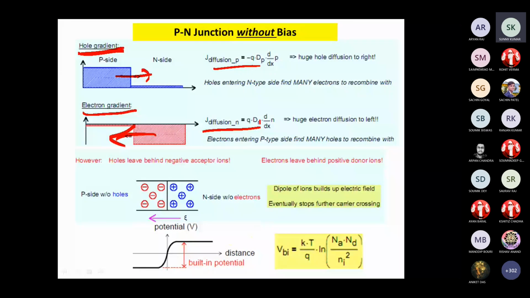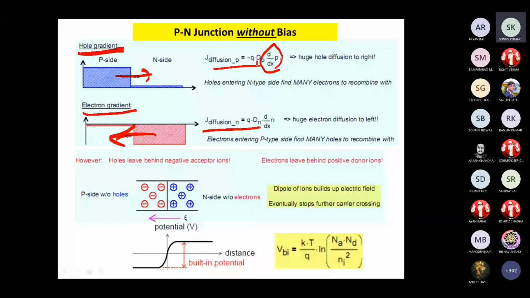Sir, one doubt I have. Why is J diffusion negative for holes and positive for electrons? I already told you this is dp by dx, which is negative. The concentration gradient is a negative value, and q is the hole's coulombic charge, which is positive.